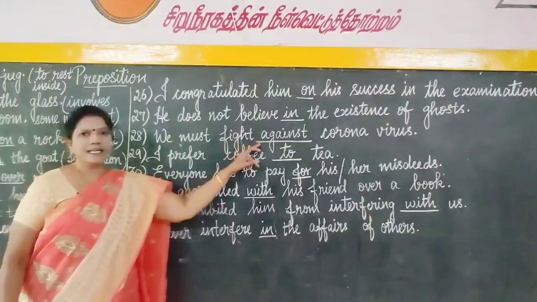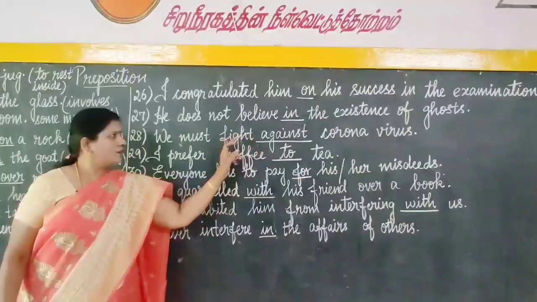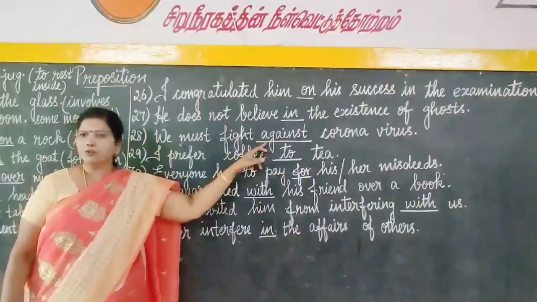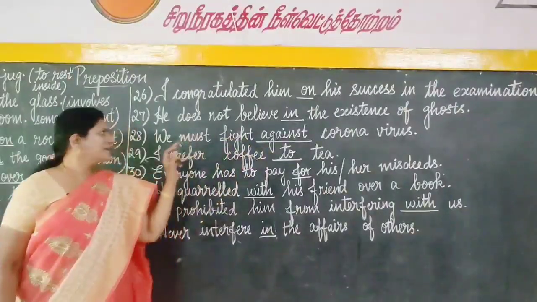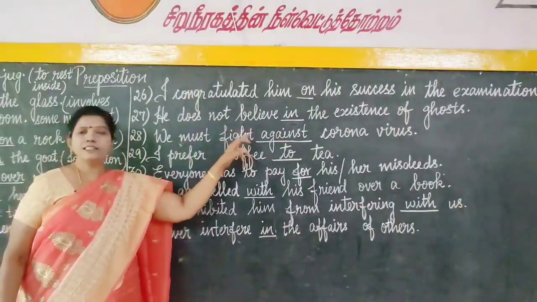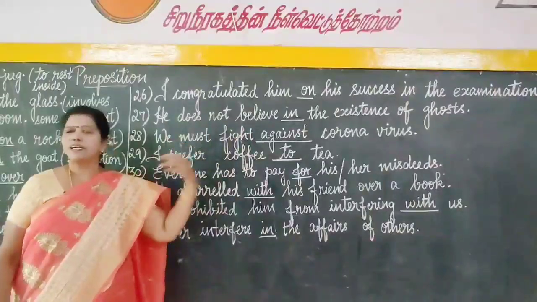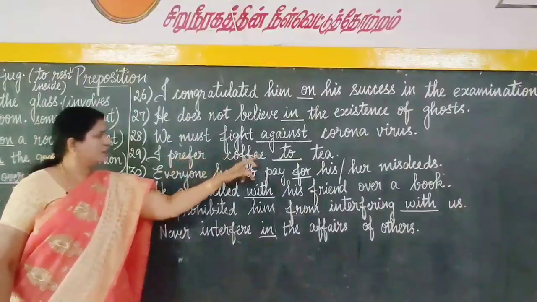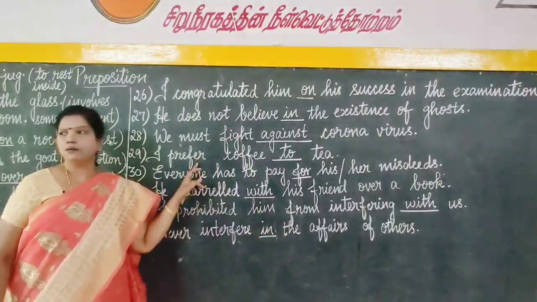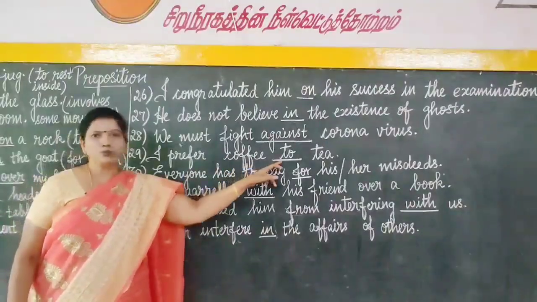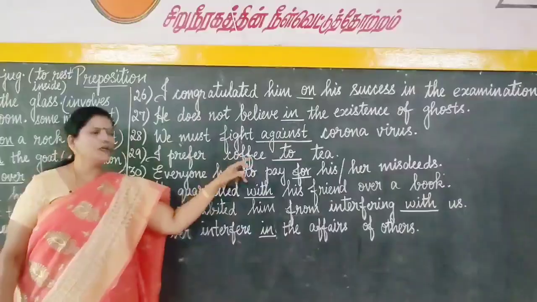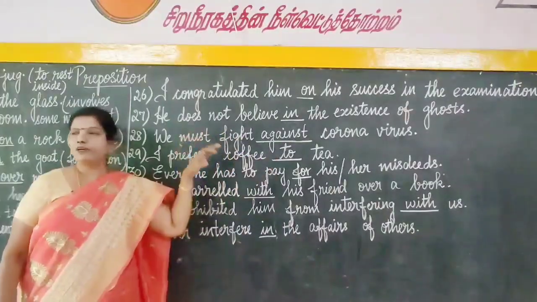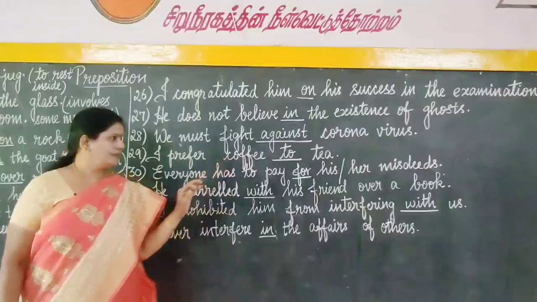Next, fight against. So, the preposition that follows the verb fight is against. We have to use the preposition against. So, we must fight against coronavirus. We must fight against coronavirus. Next, the preposition that follows prefer. We have to use to. I prefer coffee to tea. You should not use than. I prefer coffee to tea.